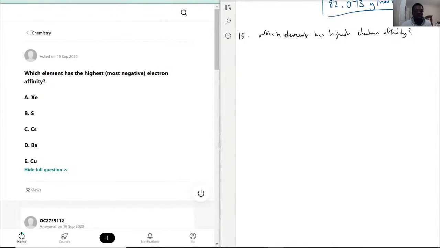A is xenon, B sulfur, C cesium, D barium, and E copper. So which of these has the highest electron affinity?